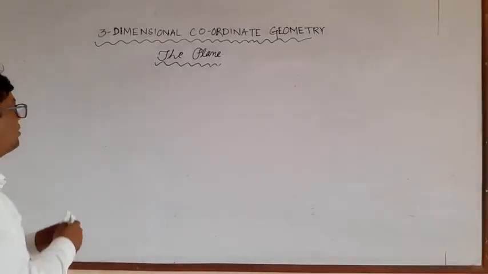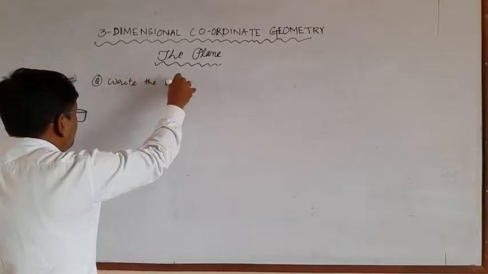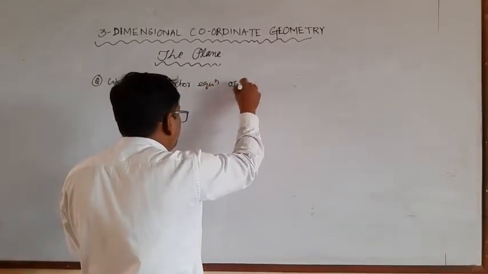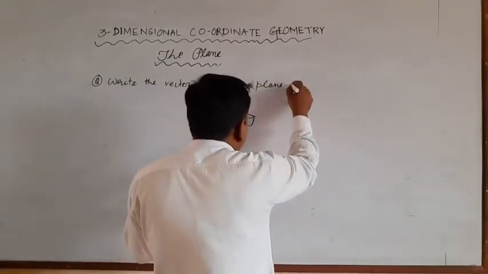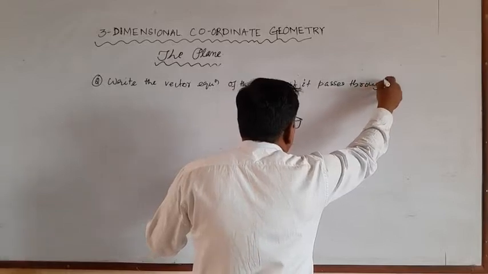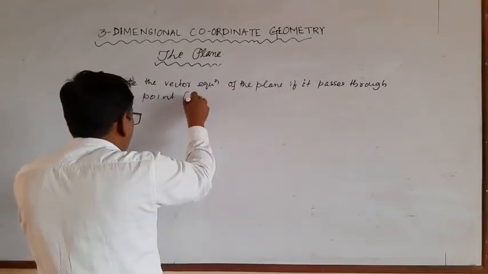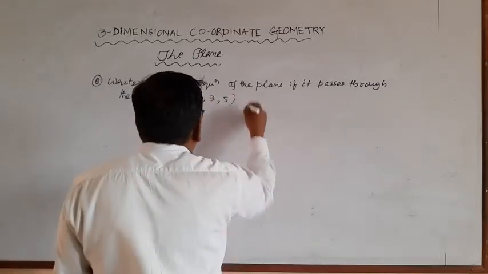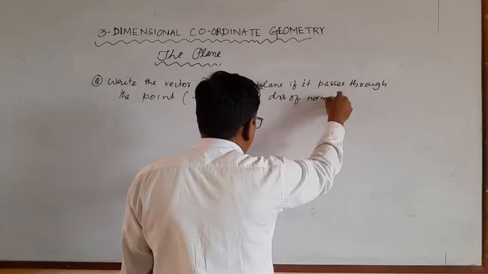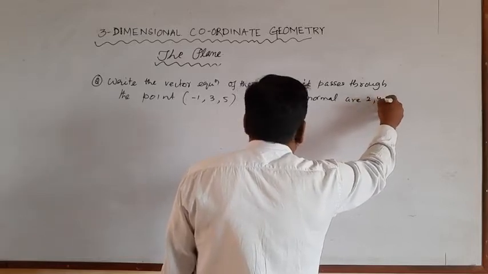Write one question. Write the vector equation of the plane if it passes through the points minus 1, 3, 5 and direction ratios of the normal are 2, 4 and 1.